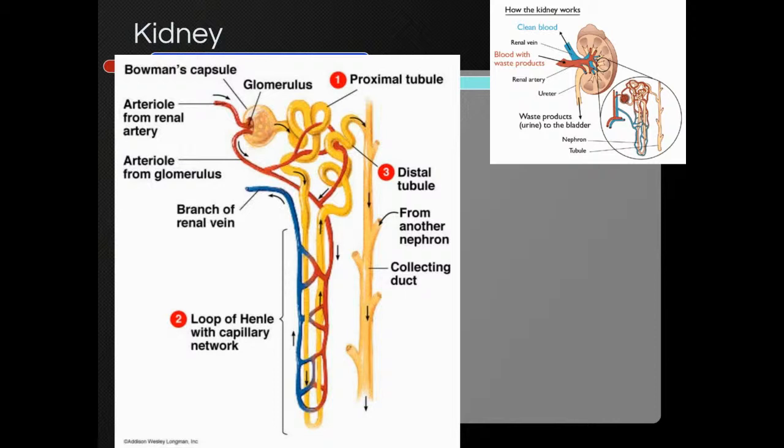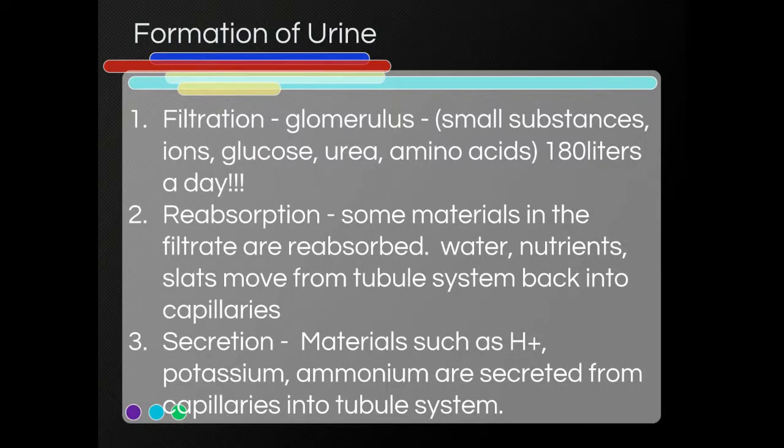Now, there's another little component here. We break it down to filtration, reabsorption, and then secretion. There are some materials that don't really filter out well. So as your capillaries are moving in conjunction with your tubular system, there are some materials that we actively secrete from your capillaries, from your blood into your tubular system. Things such as hydrogen ions, potassium, and other types of ions are actively secreted out. You can see that by pumping out these hydrogen ions, by having a high level or low level, that can control our pH. Okay.